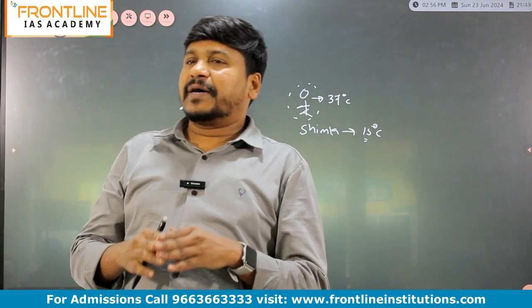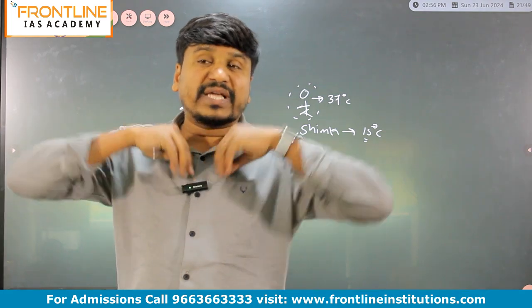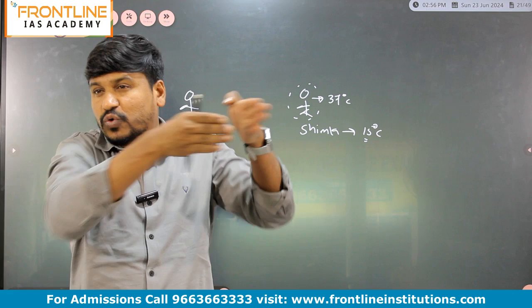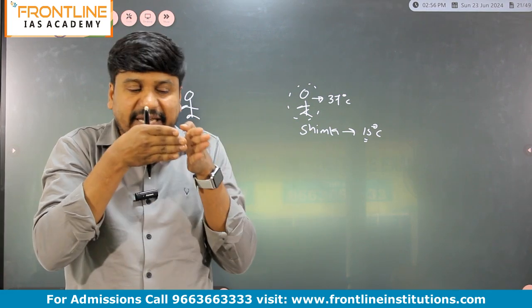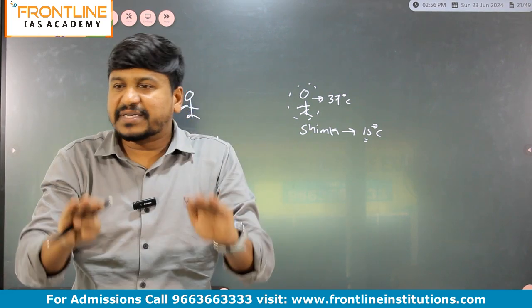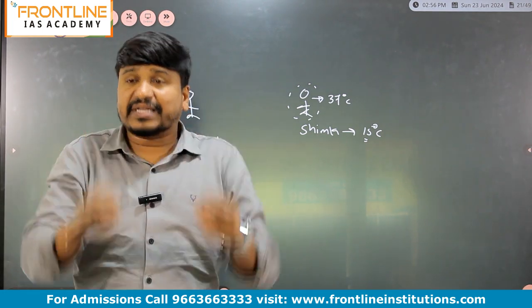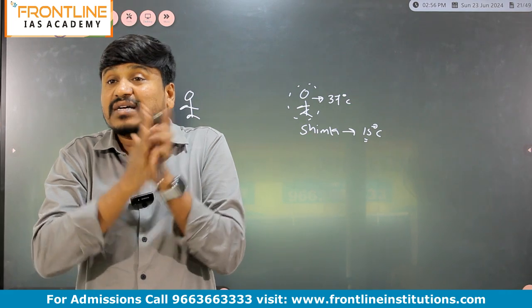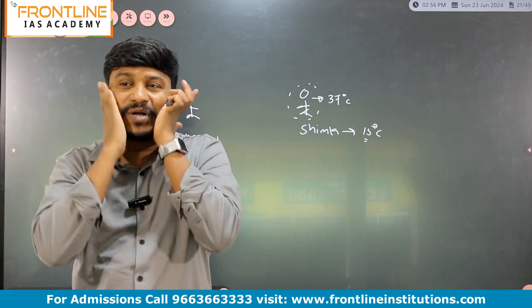If you go to Shimla, your body temperature will be more than the surrounding temperature. Then heat starts flowing out from your body to the outside. As the heat flows out, your body temperature decreases, and to maintain 37 degrees Celsius, we start rubbing our hands and our neck.